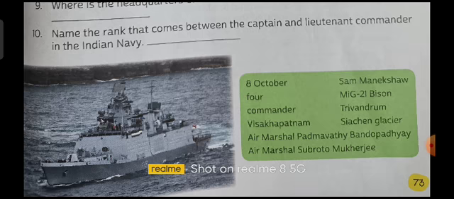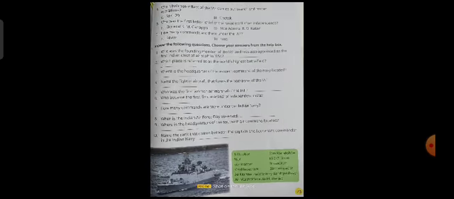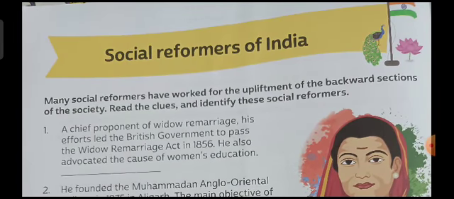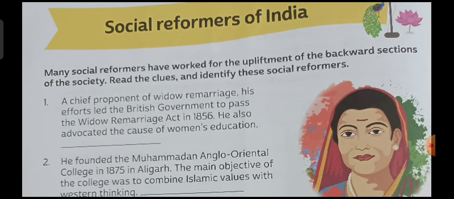Next is social reformers in India. So there are many social reformers in India. Some belong to the backward sections, some belong to the sections which are already developed in their society. So here many social reformers have worked for the upliftment of the backward sections of the society. Read the clues and identify these social reformers.